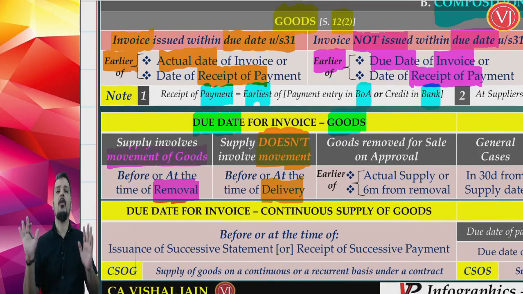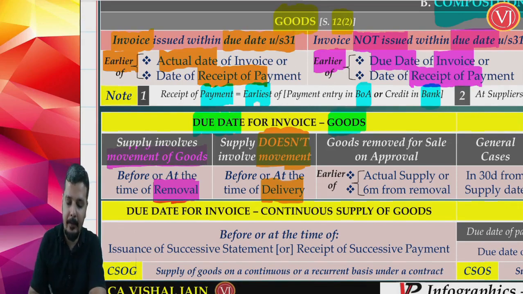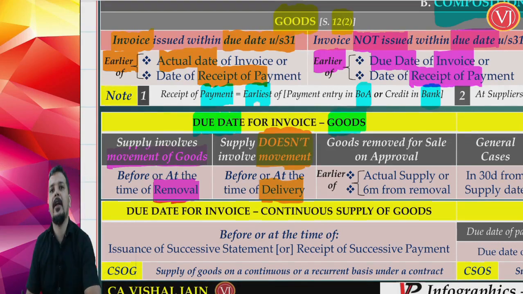So you are going to come and occupy. You are not going to take it anywhere. This is also possible in rare cases, before or at the time of delivery. So where supply is there but is not involving movement, I should raise the invoice on or before delivery of the goods, constructive delivery of goods, on or before handing over the goods to you.